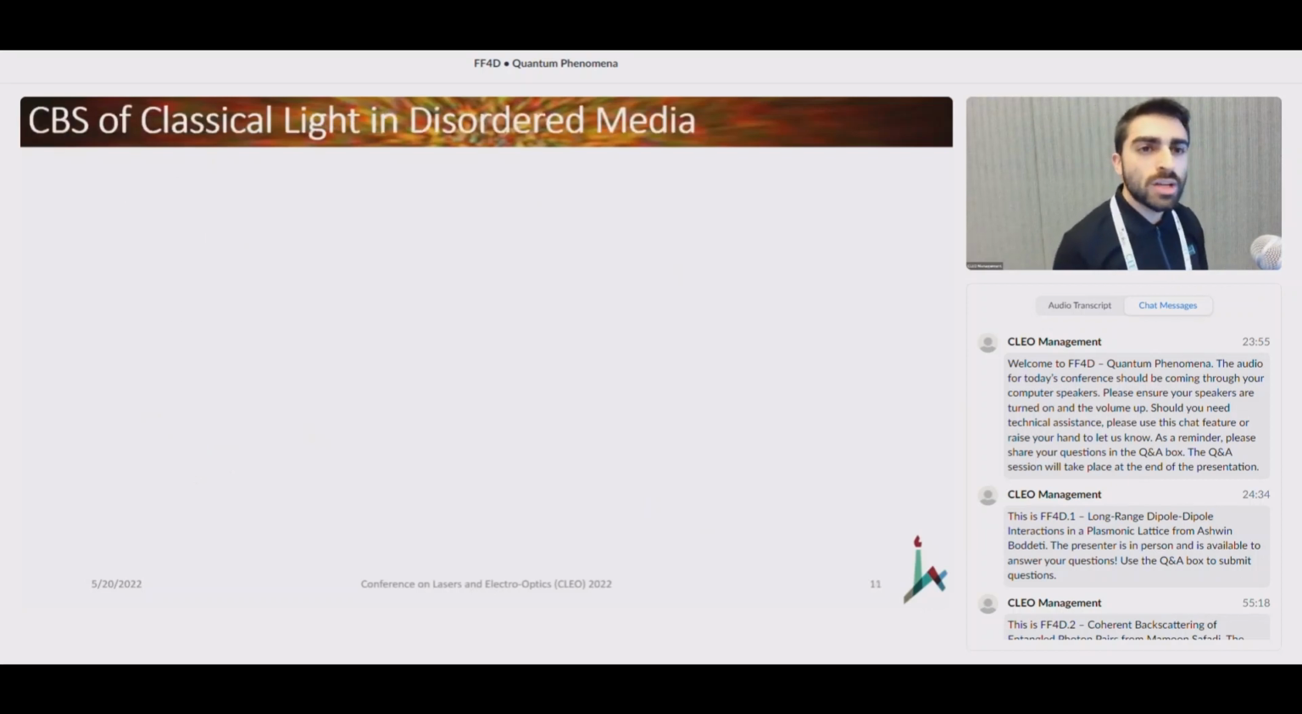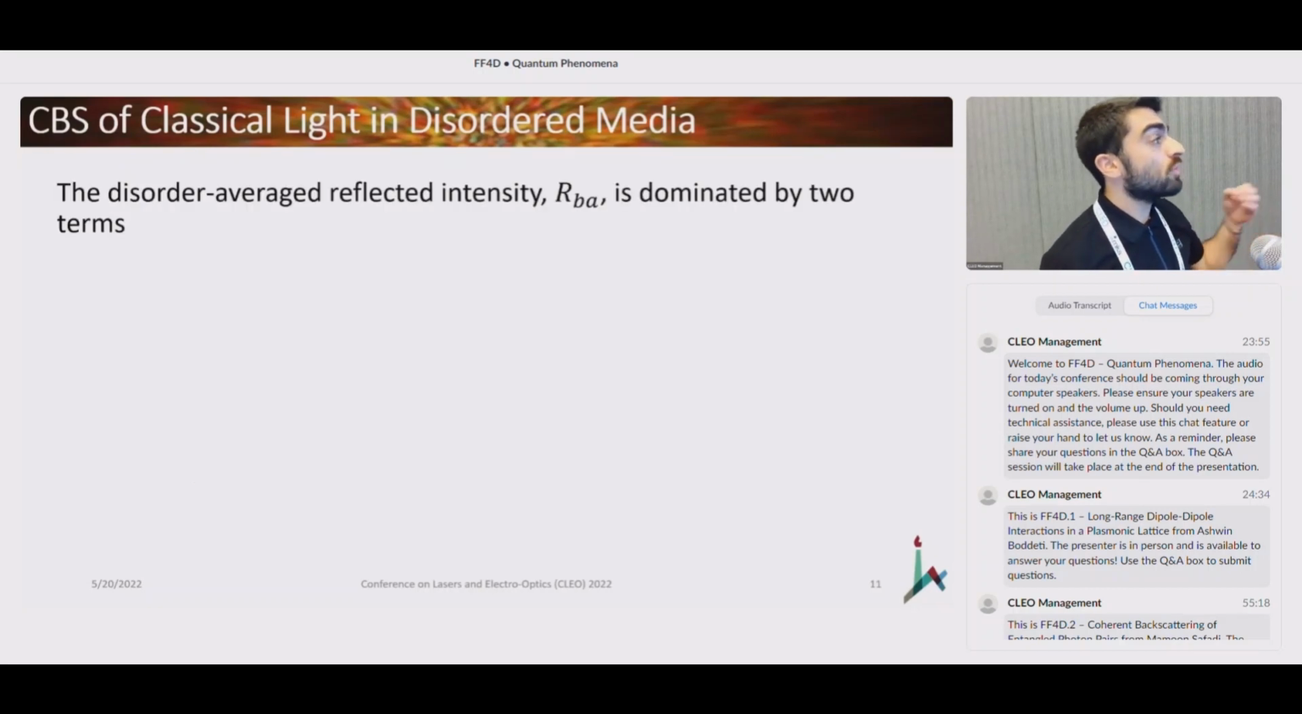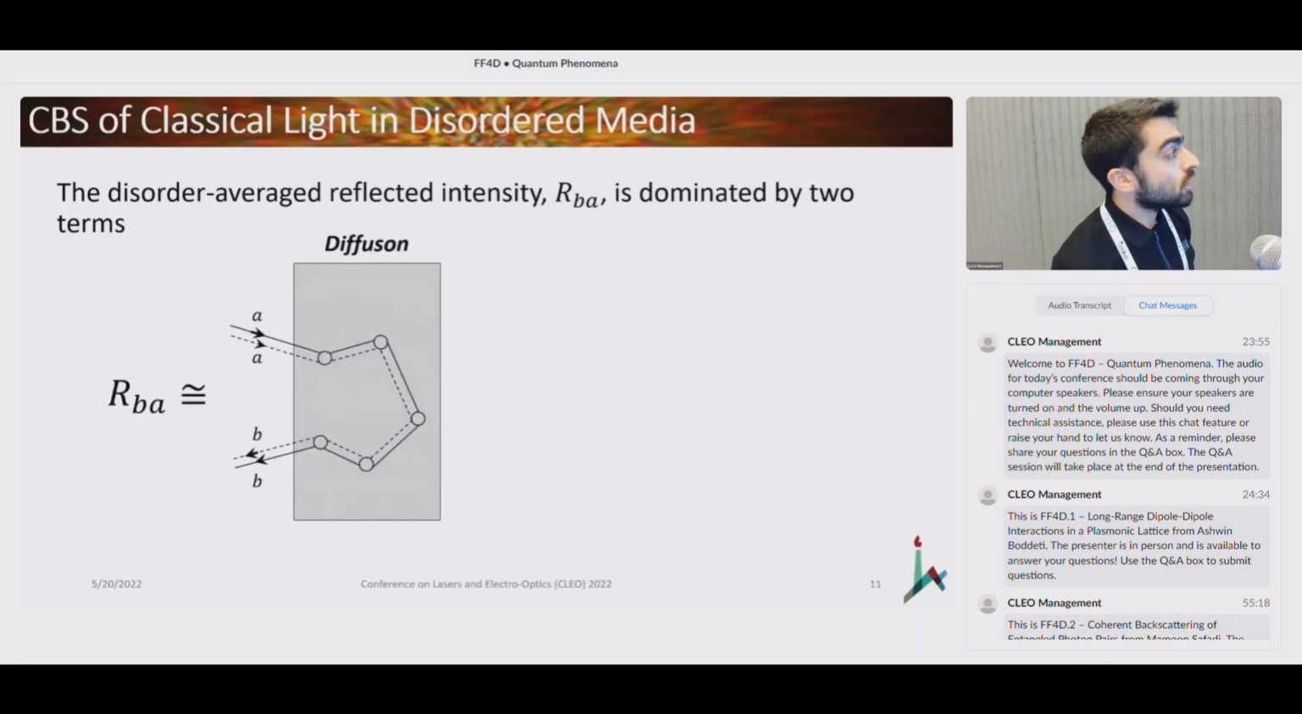But before that, let me just remind you of something that I said at the beginning and introduce you in a few words to the jargon that's typically used in this field. If we look at the disordered average reflected intensity, which I call here R_BA, A being the input mode and B being the output mode, then what people found out is that it's dominated by two terms only. These two terms are essentially what is called the diffusion. It's all the path pairings of the field, which you see here as a solid line, and its conjugate, the dashed line, that travel through the same sequence of scatterers inside the medium before being detected in mode B. This is essentially just an incoherent summation of all these different paths, and this is what gives the homogeneous background that we saw earlier.